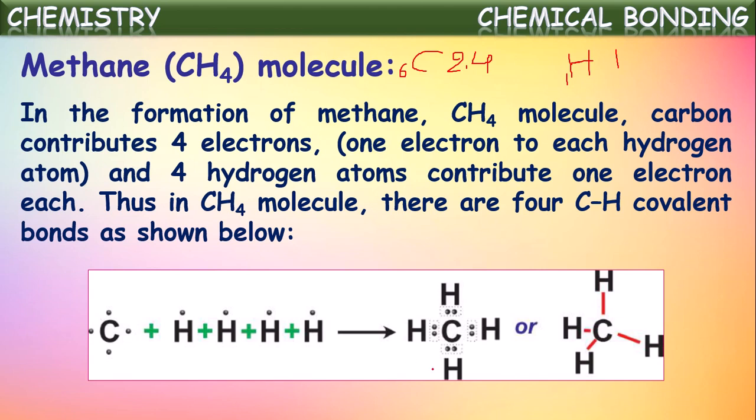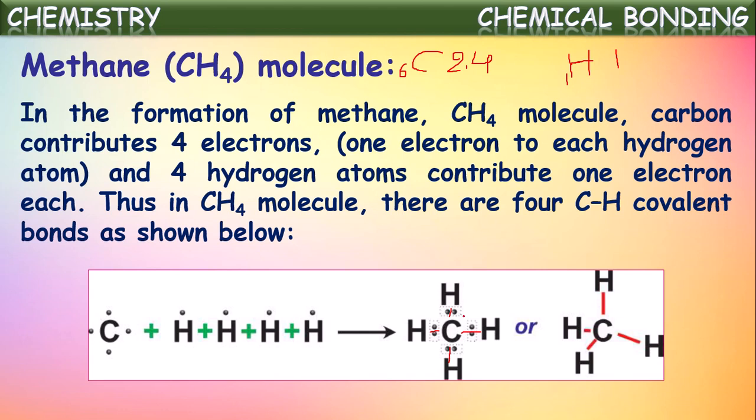Now, they share electrons mutually like this. 1 electron of carbon and 1 electron of hydrogen become a pair and are shared by both carbon and hydrogen, and thus a covalent bond is formed here. In a similar way, 3 covalent bonds are formed with 3 other hydrogens. Totally 4 covalent bonds are formed between carbon and 4 hydrogen atoms. Between any 2 atoms there is a single bond. In that way the CH4 molecule is formed.